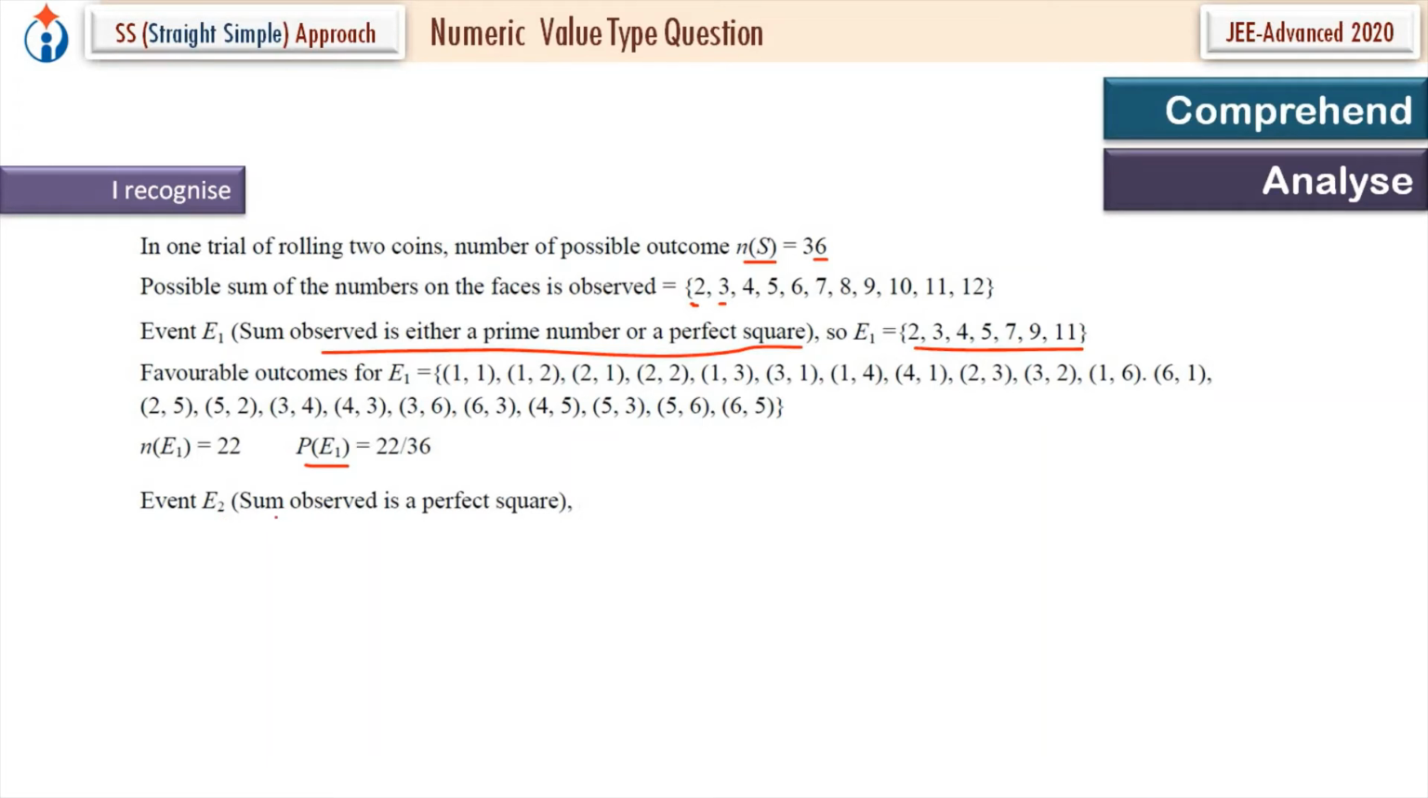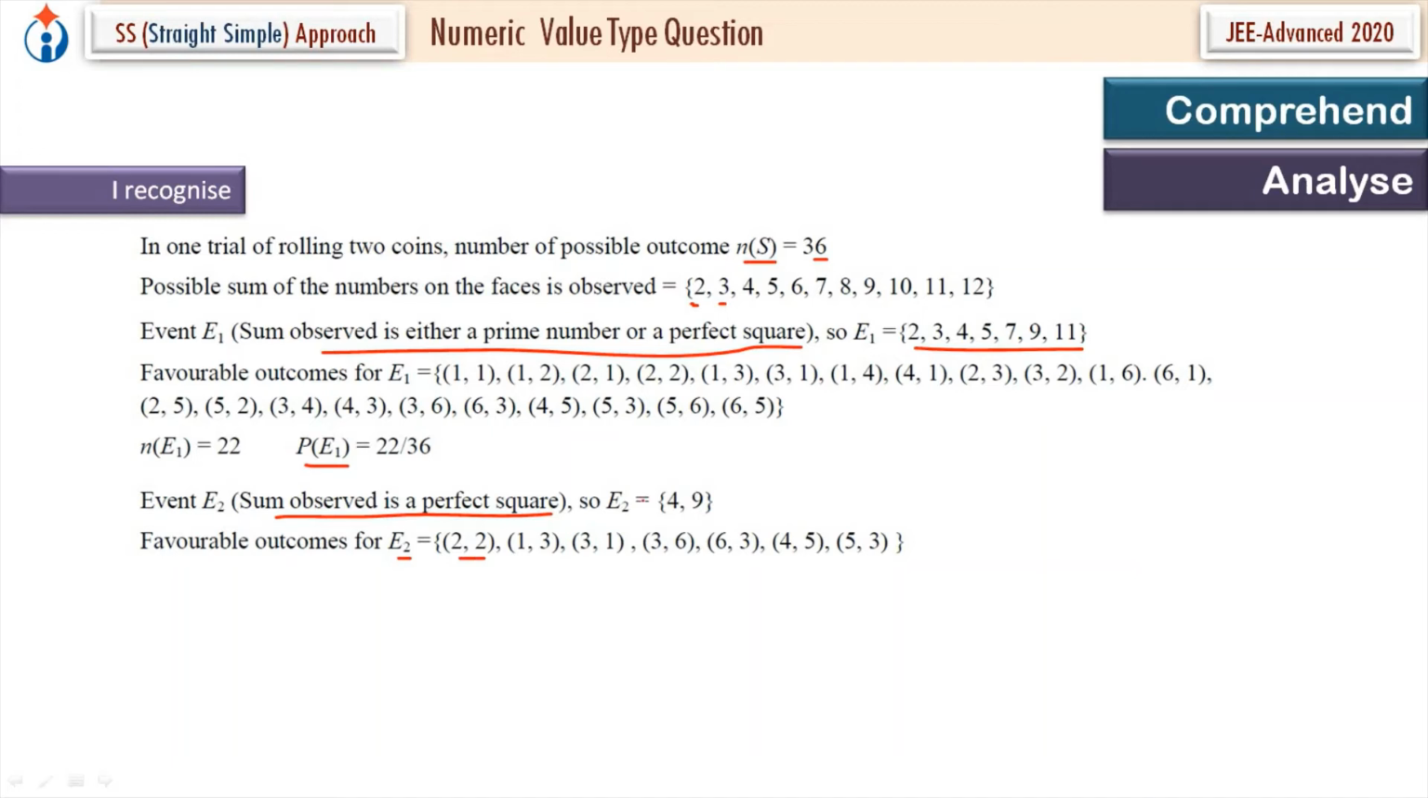Event E2: the sum observed is a perfect square. The favorable sums for this are 4 and 9. Favorable outcomes for E2: (2,2) for 4, (1,3), (3,1) for 4, and for 9, (3,6), (6,3), (4,5), (5,4). So n of E2 is equal to 7, the number of favorable outcomes for this event E2. So the probability of occurrence of event E2 is 7 upon 36, basic definition.